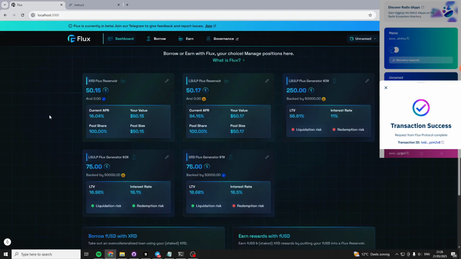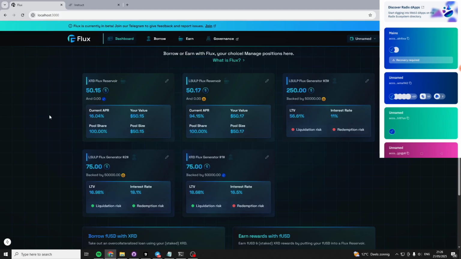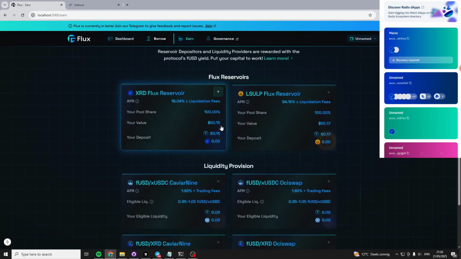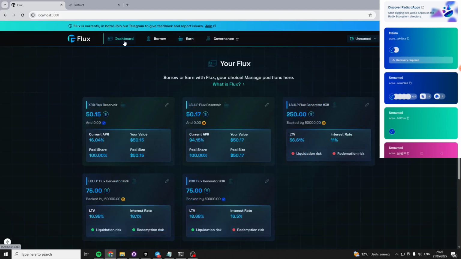Yeah, another thing I want to show you is panic mode, which is another feature I added. Imagine there is not enough FUSD available in the reservoirs. So currently there is around 50 available in the reservoirs to liquidate a position that needs to be liquidated. Then you kind of have a problem, right? So if there's no liquidity or FUSD, you cannot liquidate. So how do we go about that? How do we fix this?